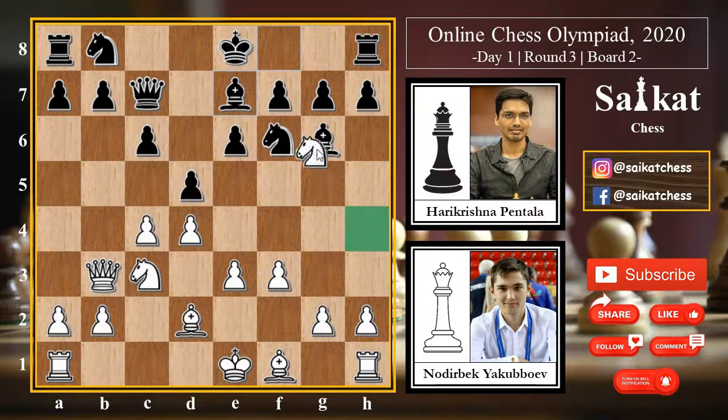So white goes for knight into g6, h into g6, and it may seem like that the pawn structure is messed up and black's king side is a little bit weak. But looking at the pawn structure of white and also the activity of the white pieces over the board, it is not that easy to attack black's king side, because the castle, the pawn structure and the overall king side is looking really solid for black. So it's not that easy for white to go for some attack on the king side.